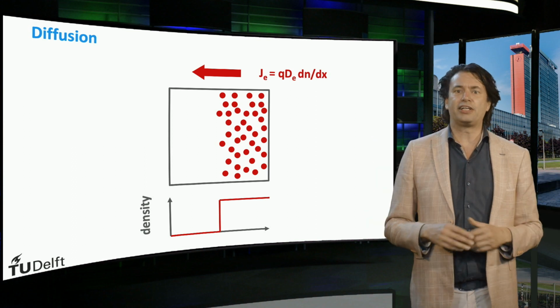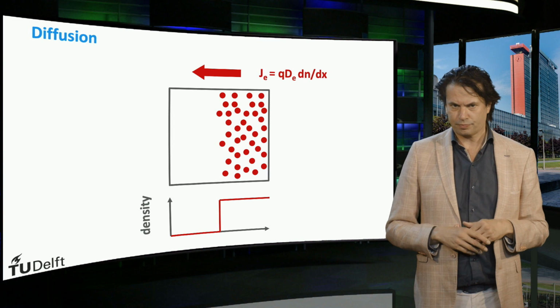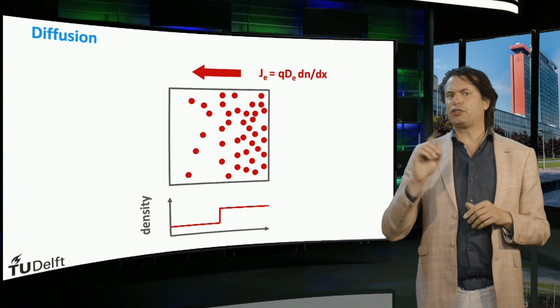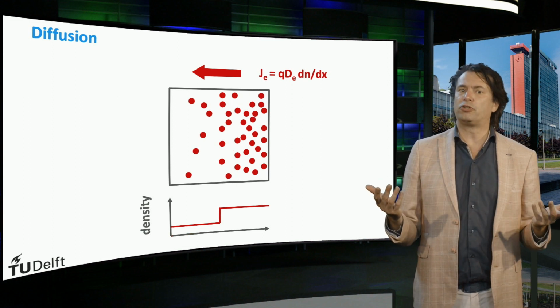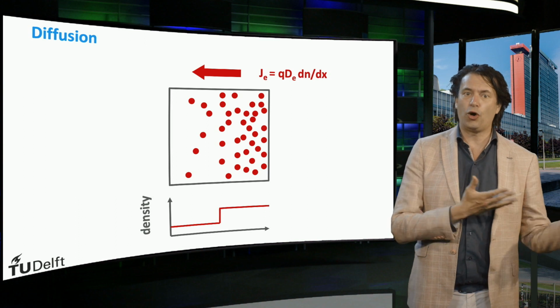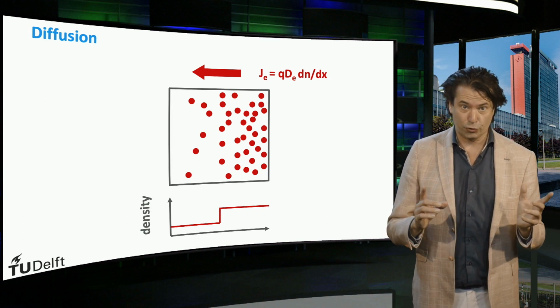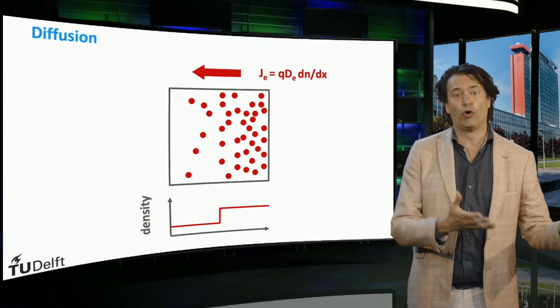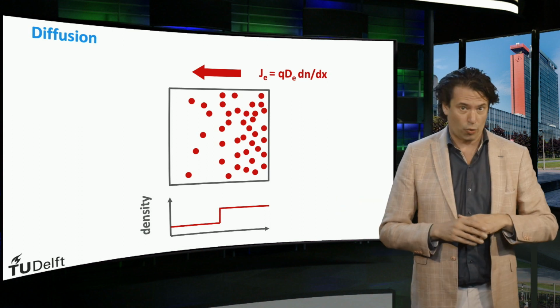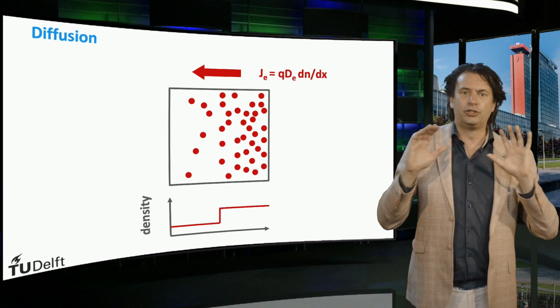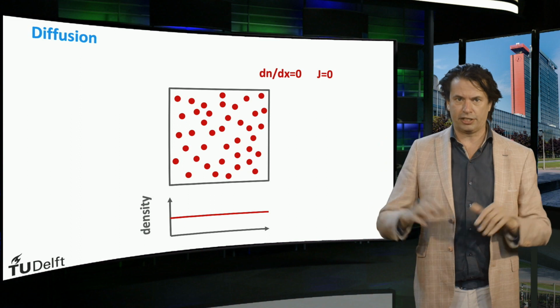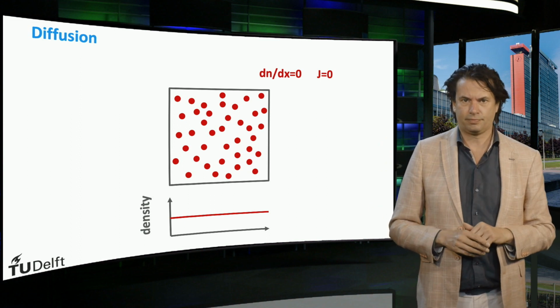The same equation is valid for holes. The diffusion of electrons results in a net movement of electrons to the location with lower electron density. The diffusion of holes results in a net movement of holes to the location with lower hole density. There is no net diffusion if no density gradient exists.